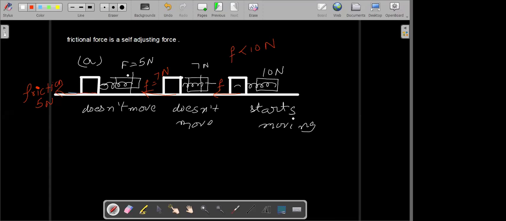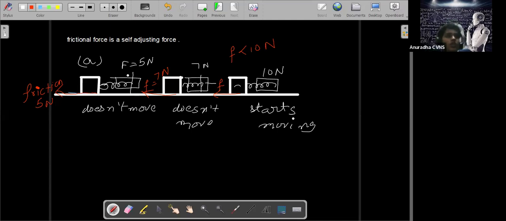Again repeat, sorry, I didn't pay attention. To make it start moving, the force of friction can be less than 10 newton and more than 10 newton also, right, sir? No, not more than. It has to be less than 10 Newton. Friction is not making it move.